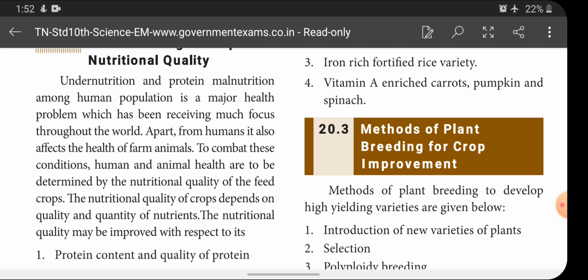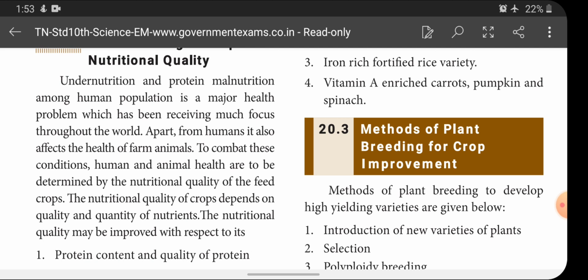Apart from humans, it also affects the health of farm animals. So this undernutrition or malnutrition condition will affect not only the human population, but also the farm animals.